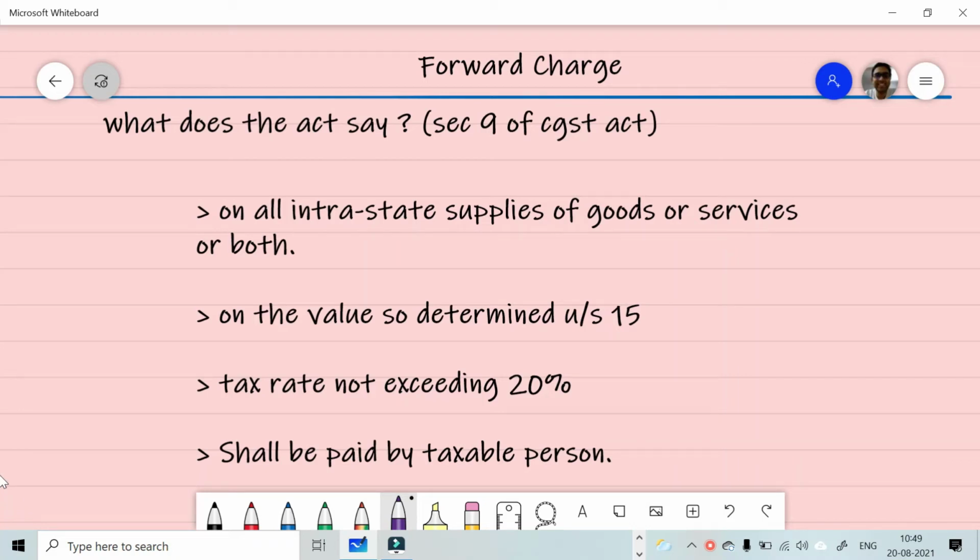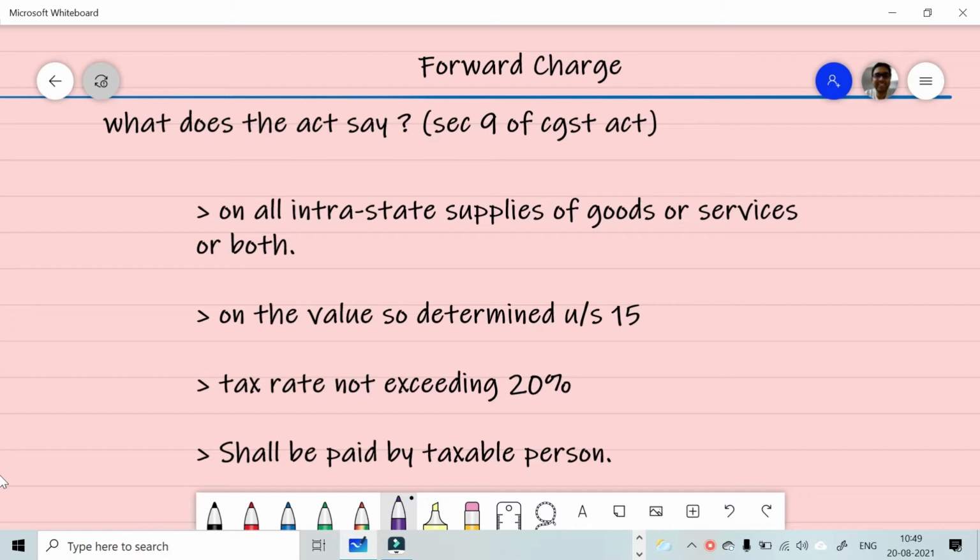Hi, this is Vipin. This is in continuation to the previous video, and we learned shortly on what is forward charge. So, what does the Act say on forward charge? We'll break down these four points and we'll understand that in detail.